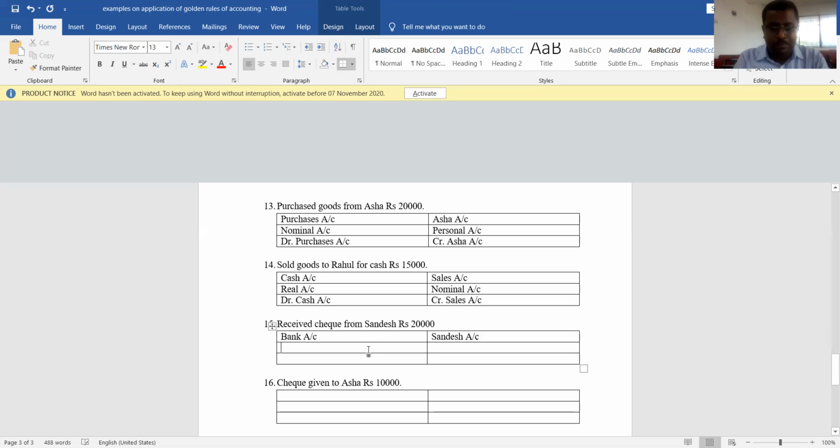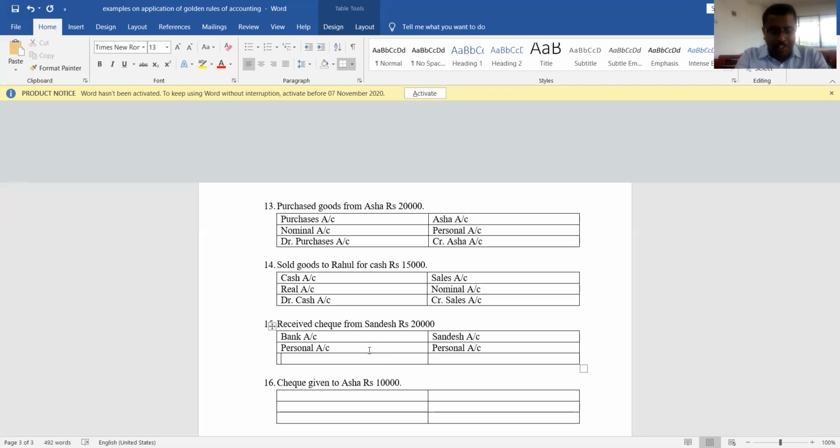Understood? Before that, we'll decide which are these two accounts. I mean, they belong to which category. Bank is personal account because it is an institution. Sandesh is which account? Sandesh is personal account because he is a human being. Understood? Now, both are personal accounts. So, debit is the receiver, credit is the giver.